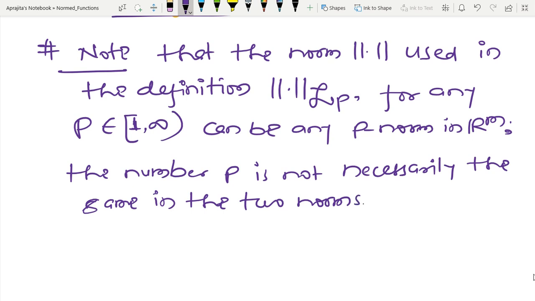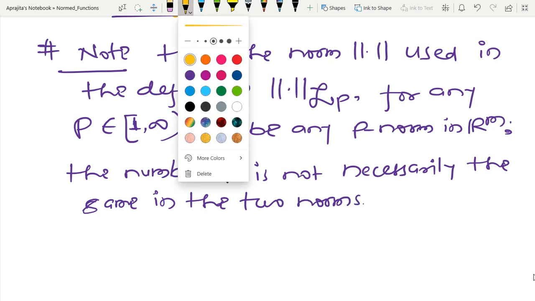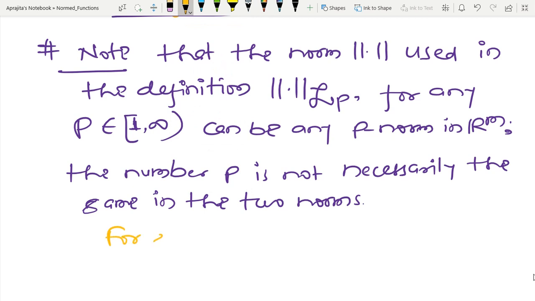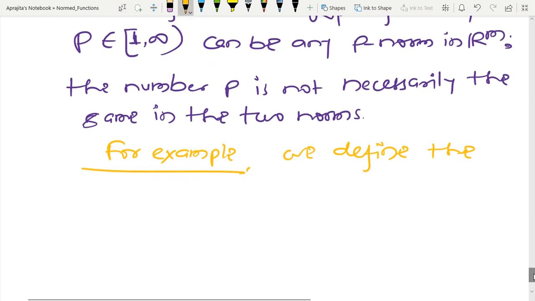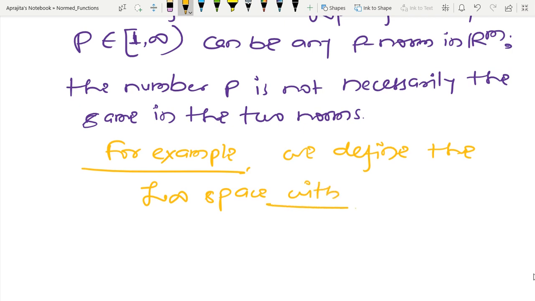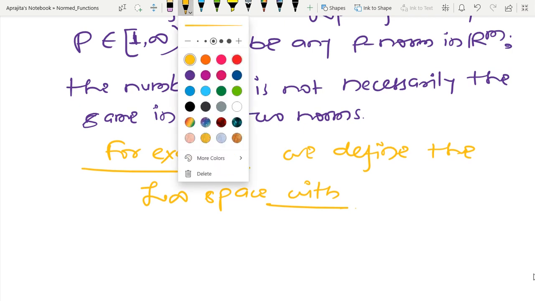So basically what we are saying is, for example, we define the L infinity space with different norms.